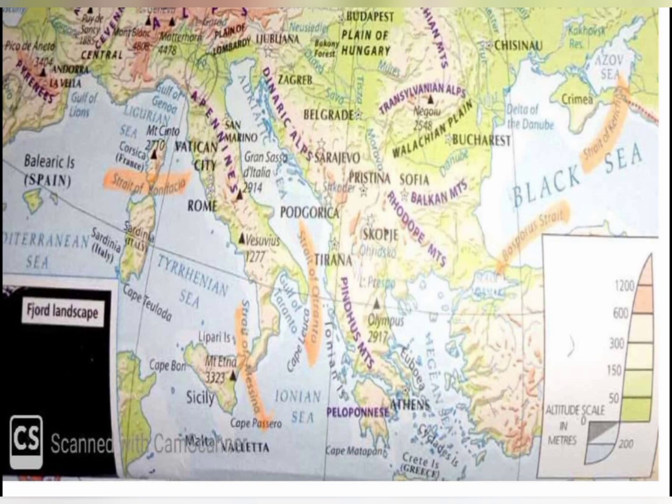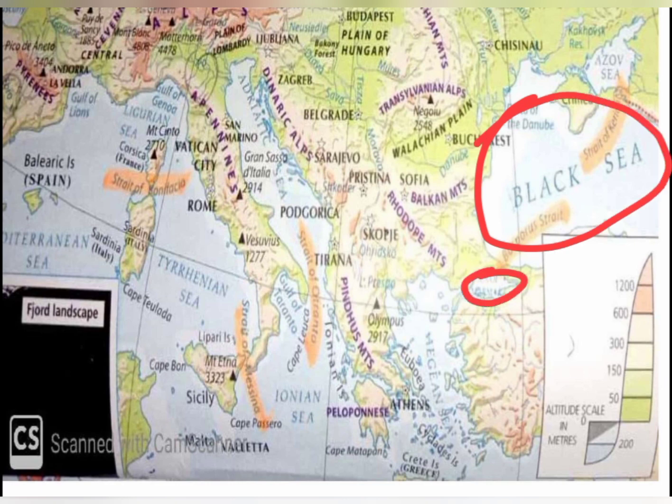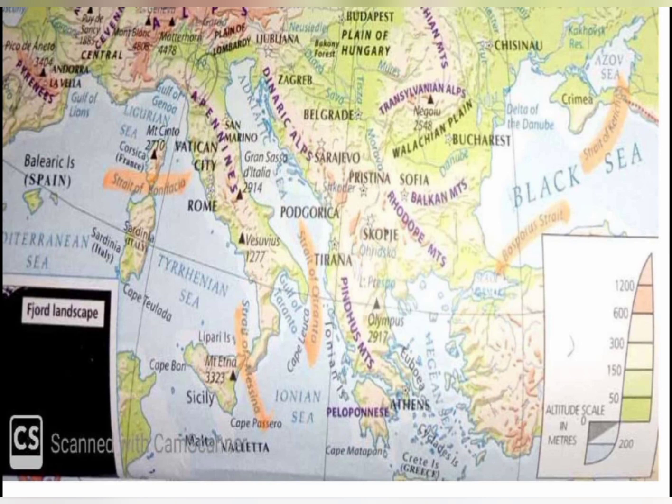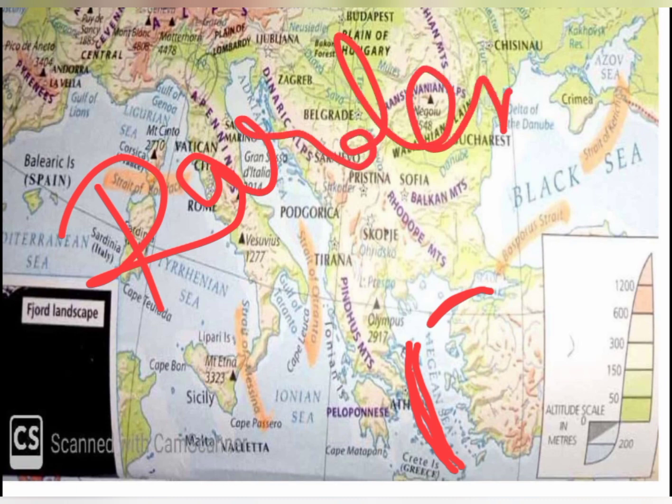And the other strait is Bosporus Strait. Bosporus Strait connects the Black Sea, this one, and the Marmara Sea. And the other one is Dardanelles Strait. So Dardanelles Strait connects the Marmara Sea and the Aegean Sea. Here is the Aegean Sea. So this Dardanelles strait connects the Marmara and Aegean Sea.